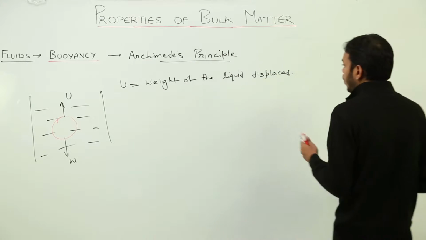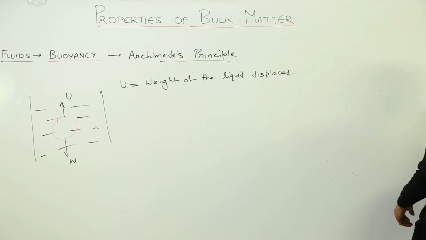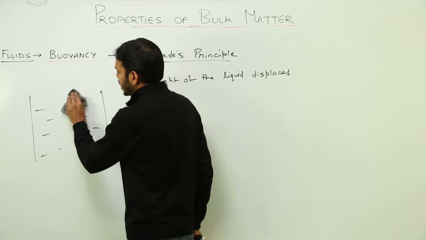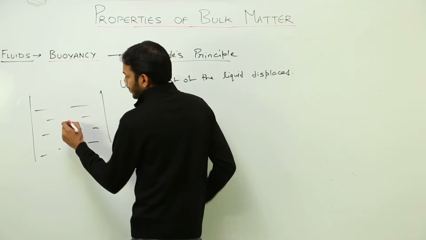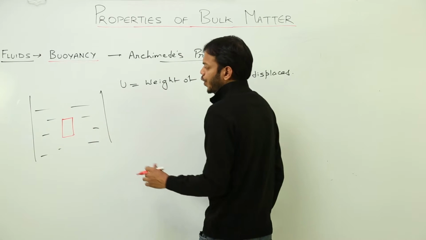Now see how the principle explains it. Weight of the liquid displaced. I'll use a normal rectangular body, for which it will be easier for us to know the dimensions, right? Suppose there is a rectangular slab which is submerged inside this fluid.